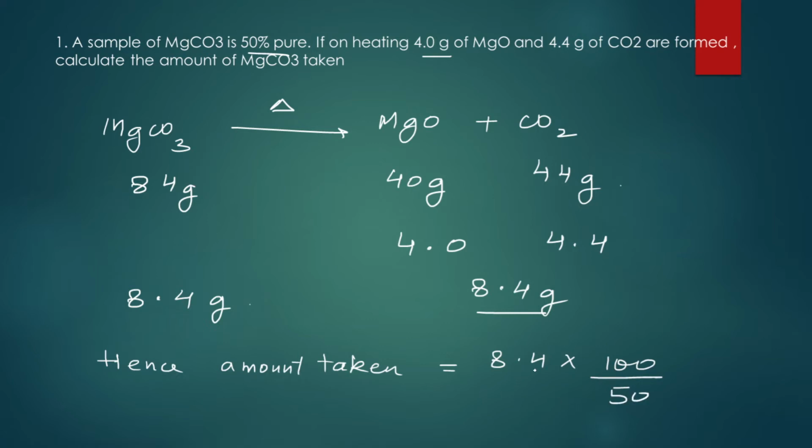MgCO3 50% of 8.4. तो डबल अमाउंट हमने लिया है. अगर 50% ही प्योर है, we have taken double the amount. तभी हमारे पास वो 8.4 आएगा. That is why we've taken 100 upon 50.